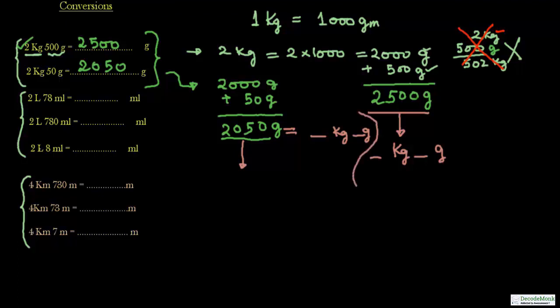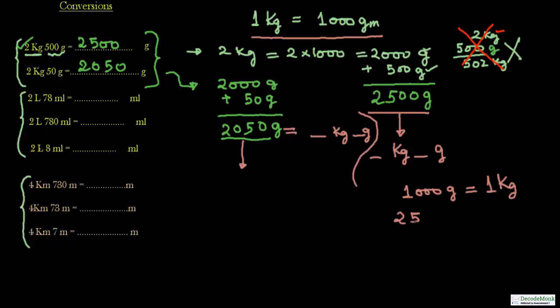So let us do the first one. We know that 1000 gram is equal to 1 kg. It is one and the same thing: 1 kg equals 1000 gram, 1000 gram equals 1 kg.